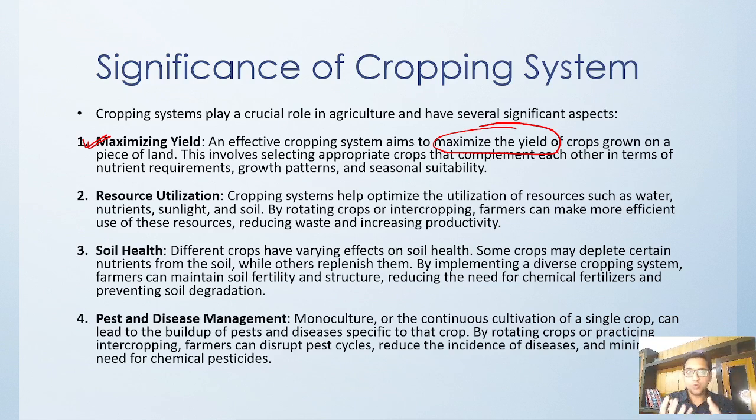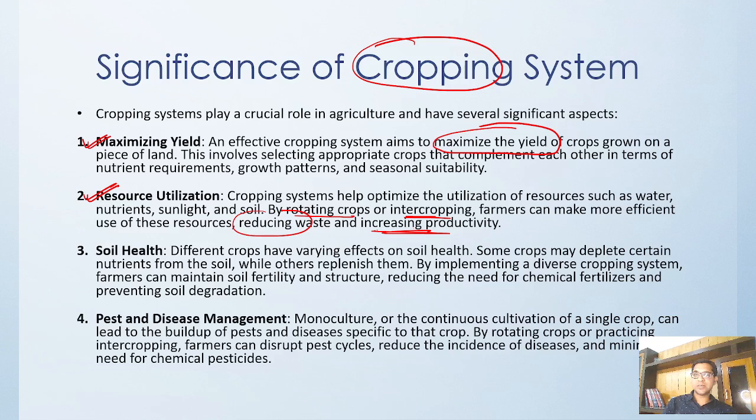Okay, so to get the maximum yield, we align our cropping system based on the type of resources, the type of atmosphere, and everything. Proper and optimum utilization of resources: based on what rotation of crops we need, what intercropping we need, how we can reduce waste and how we can increase productivity.